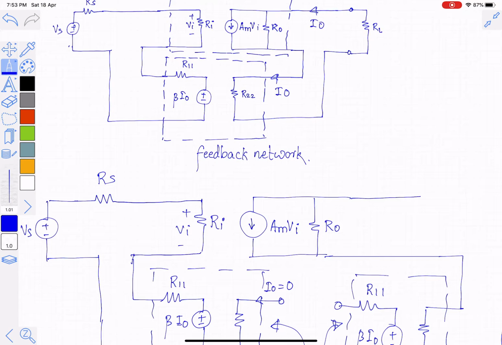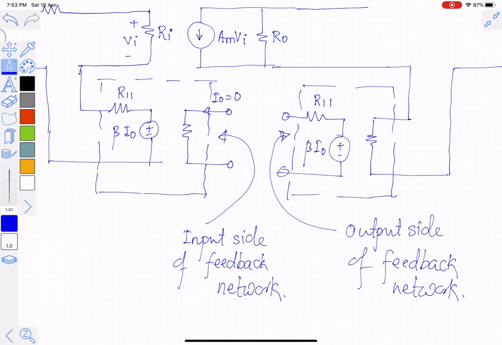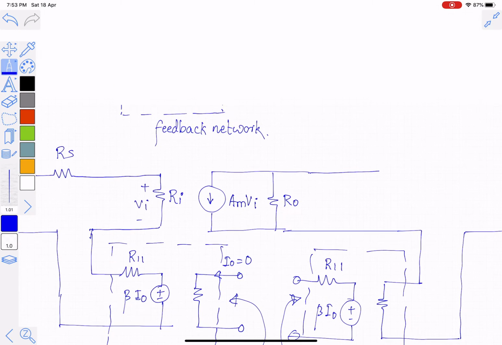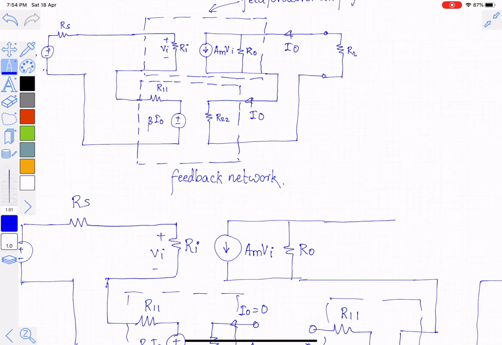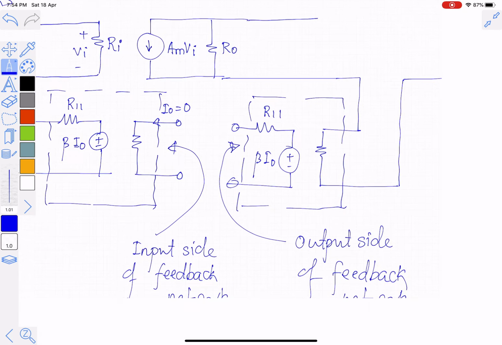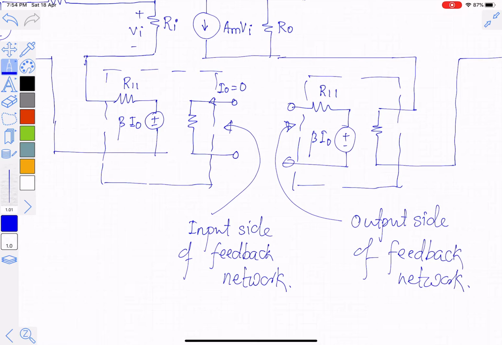Similarly, on the input side of the feed forward amplifier, the output of the feedback network is connected in series. That's why in the duplicated circuit, the output side of the feedback network is also open circuited. If the feedback network is connected in parallel, then that side in the duplication should be replaced by a short circuit. So if you remember this rule, it is easy to understand when to open circuit the input side or output side of the feedback network.